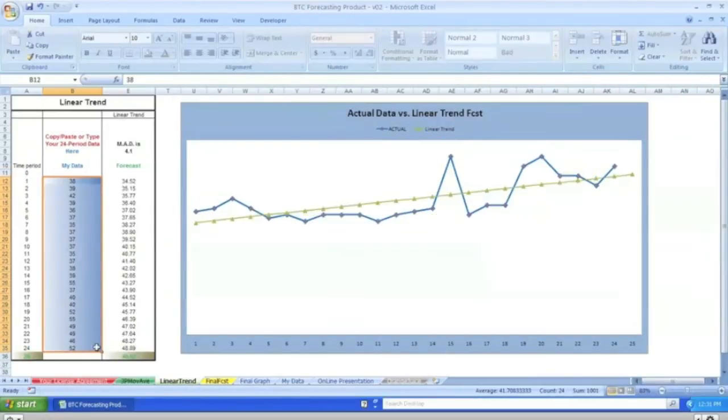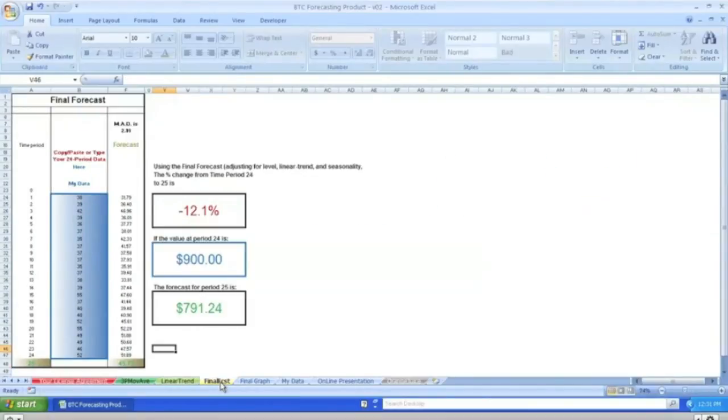The linear trend, the last period provided was 52, and the forecasted value is 49.52, and then the combined, which is really the most value added, is the seasonal forecast. As you can see, the Google Trends gave us a value of 52 for orange juice, and our next forecasted value is 45.72. And this tells you that that's a decrease of 12.1%.